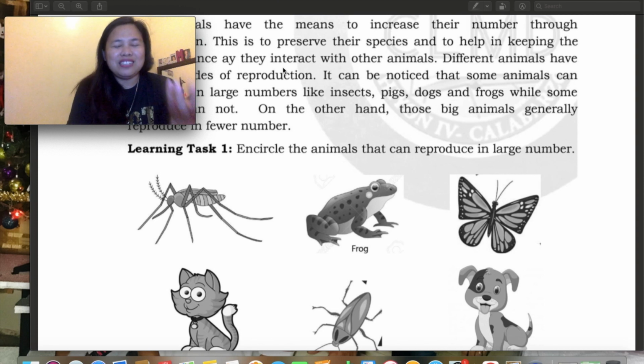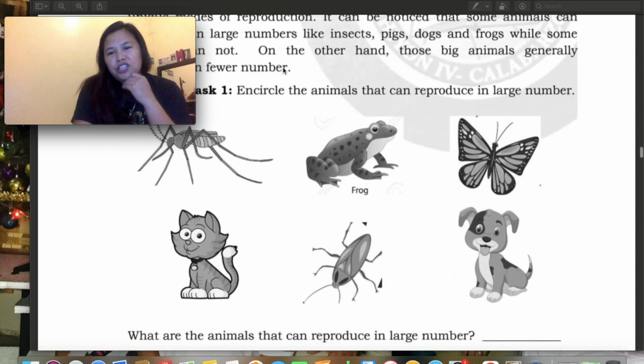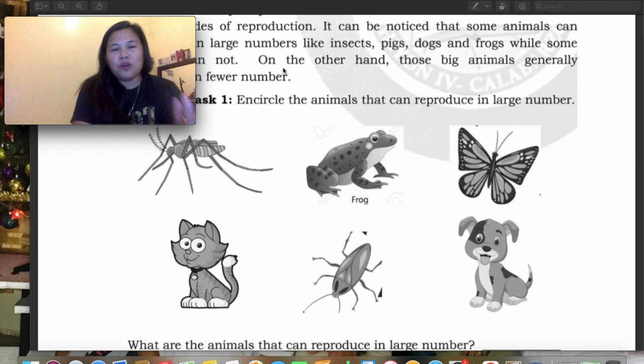Okay? So, in our learning task 1, encircle the animals that can reproduce in a large number. So, hindi nyo naman pwedeng i-encircle dahil bawal tayong magsulat sa module. So, ang gagawin natin sa ating weekly home learning plan, isulat na lang, name the animals na nagre-reproduce in a large number. Isulat na lang. So, ito yung 1, 2, 3, 4, 5, 6.